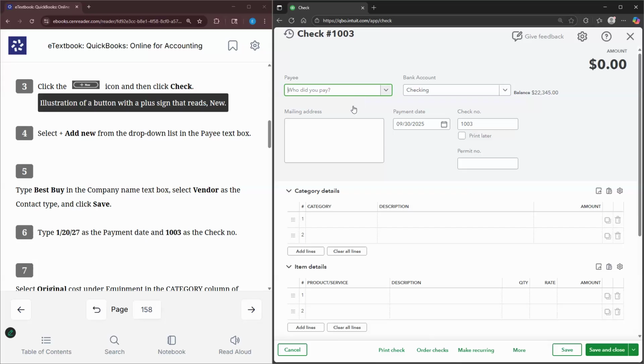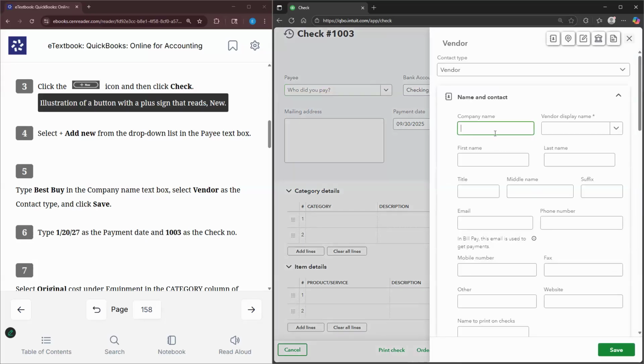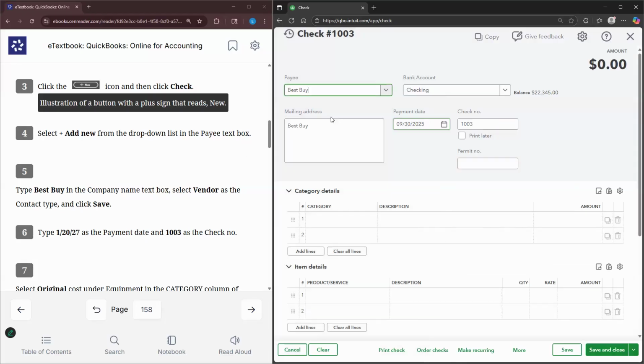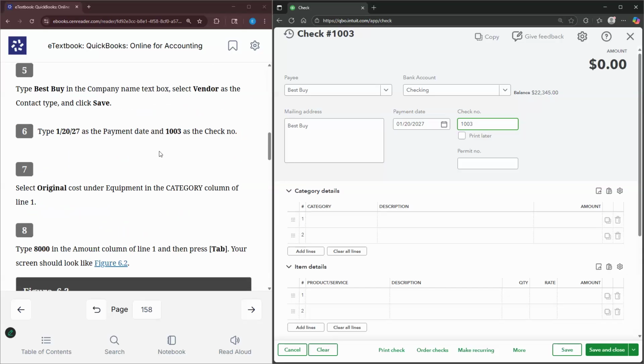And then we are going to select add new. And then we're going to be adding Best Buy as the name of the company. Save. The date is January 20th, 2027. Check number 1003 is already there.